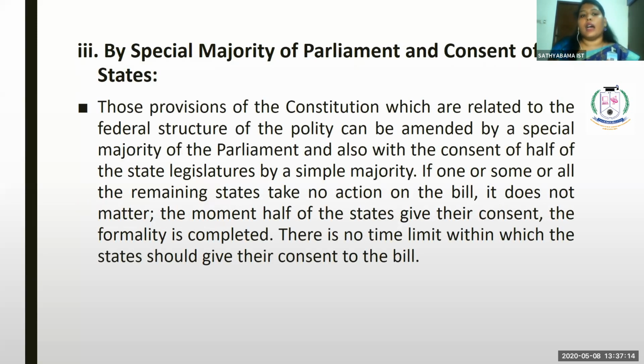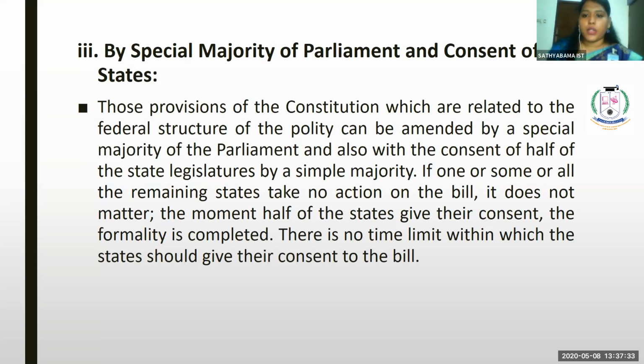Third one is the special majority of Parliament and consent of states. As we all know, the majority alone is not sufficient. The consent of states is also necessary in order to pass any such bill.